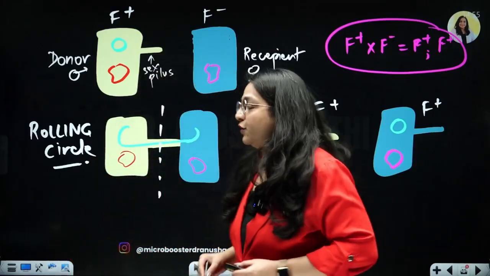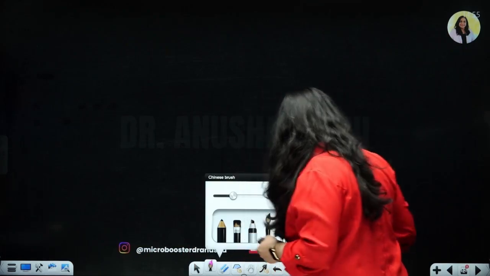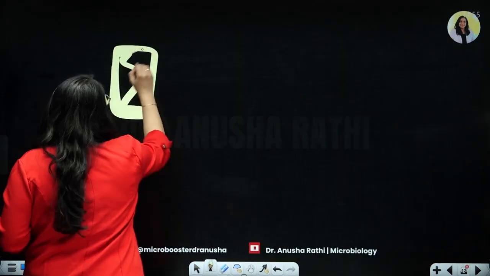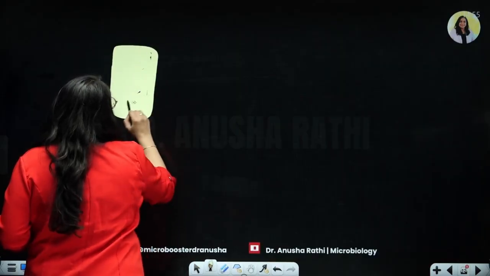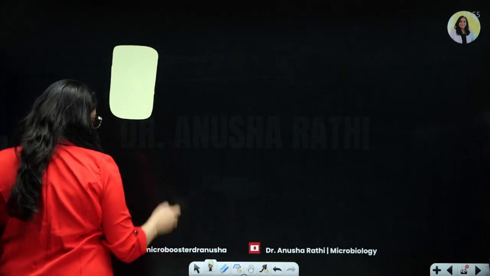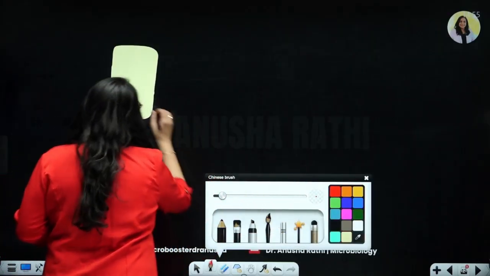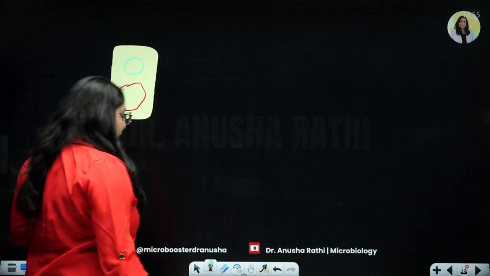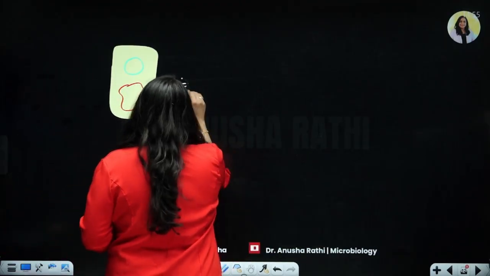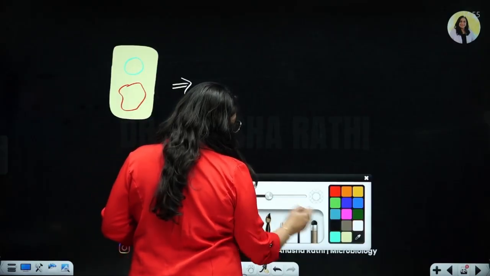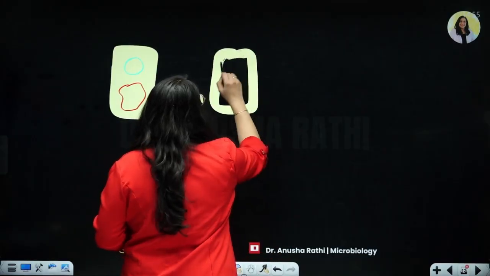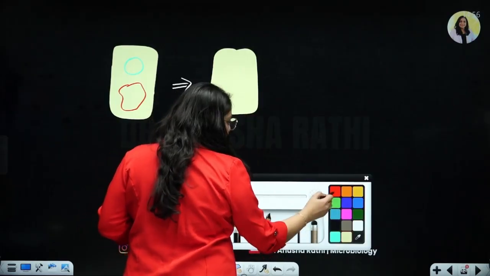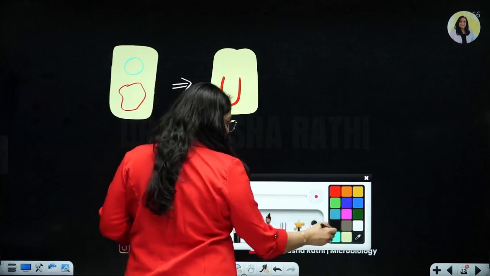Then there is a second scenario. What happens in the second scenario? Again, we have this bacteria. Okay. Bacteria has its own chromosome. Bacteria has the plasmid. Now, the plasmid falls in love with the chromosome. Plasmid falls in love with the bacterial chromosome. So, the plasmid goes and incorporates inside the bacterial chromosome.